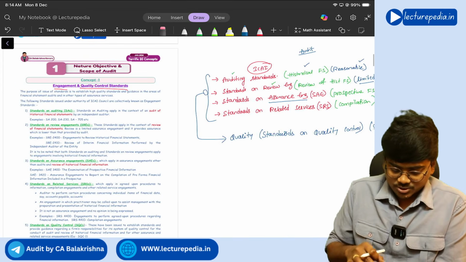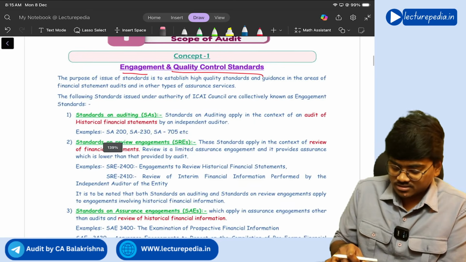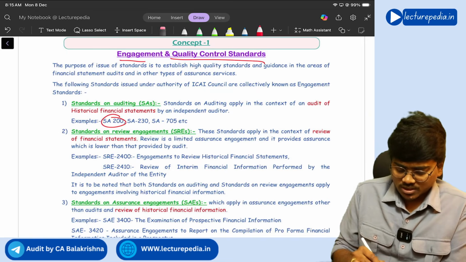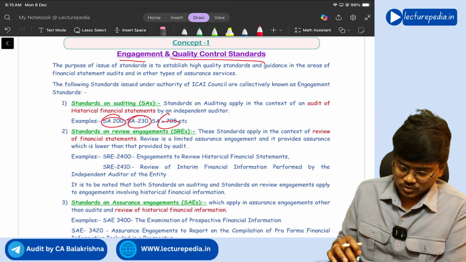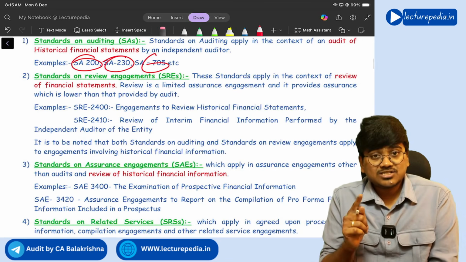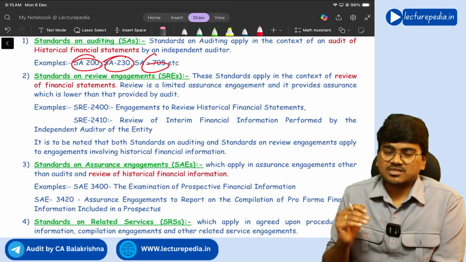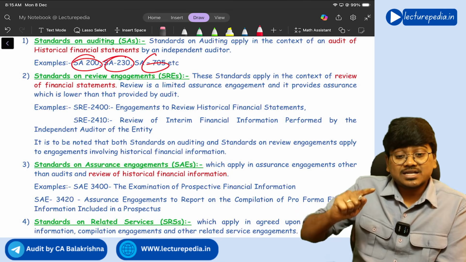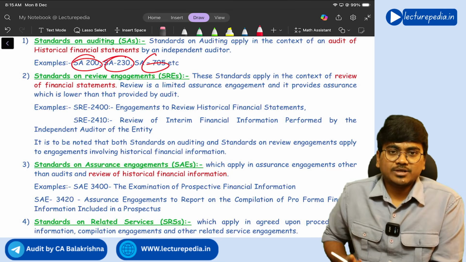So whatever I have explained to you, the same thing you will find here. Some of the examples for standards on auditing you already know: SA 200, SA 230, SA 705, all these things. Next, some of the examples for standards on review engagement. This SRE series you don't have in your syllabus, but at the final level we will be discussing this.